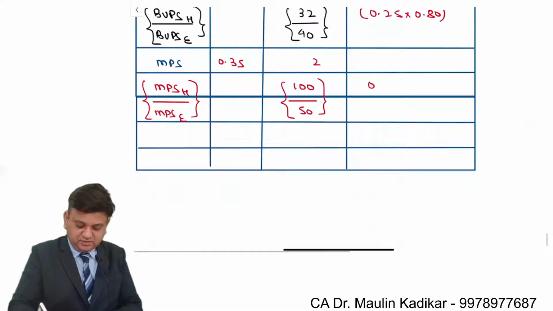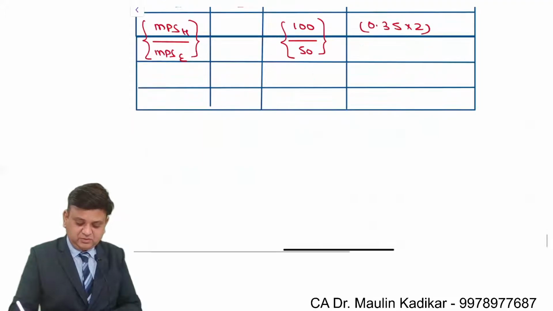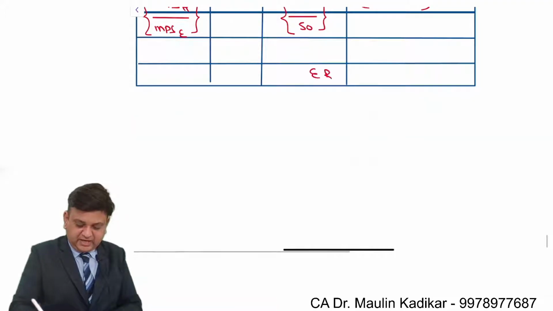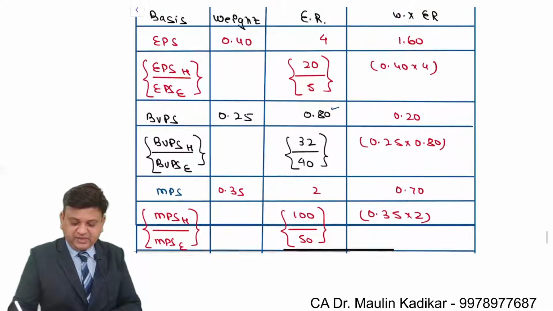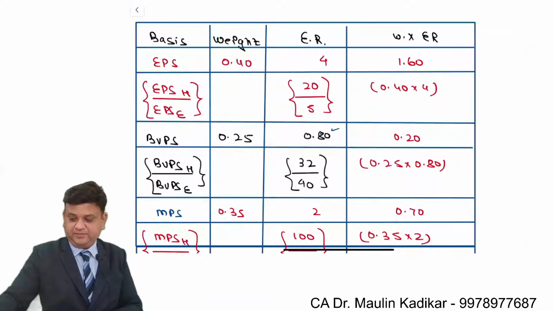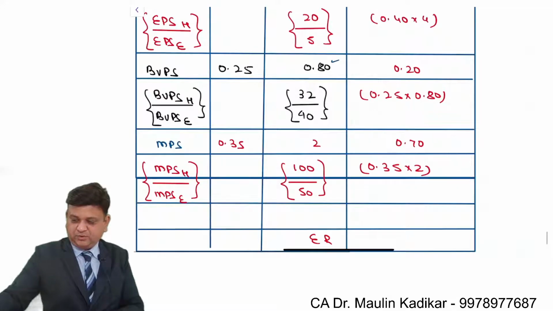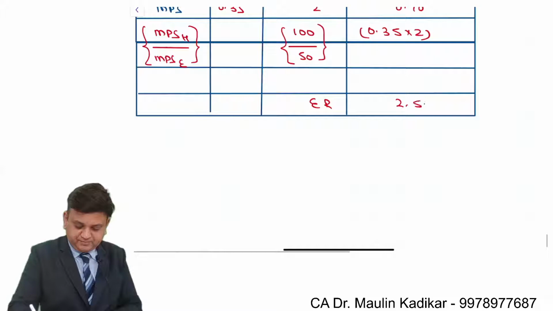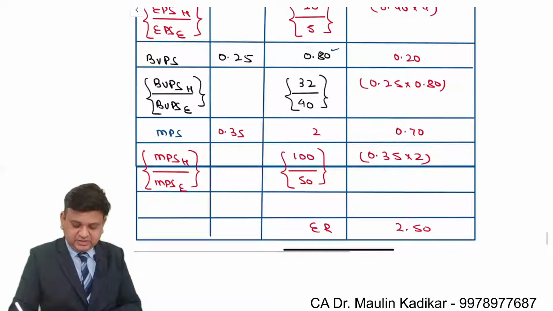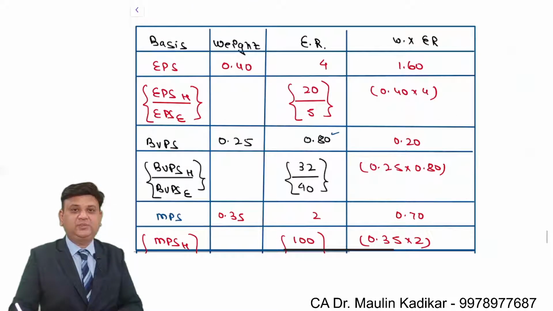Next, 0.35 into 2, that is 0.70. And based on this, the overall weighted average exchange ratio will be found. So use a calculator. 1.6 plus 0.2 plus 0.7 comes to 2.5. So 2.50 is the weighted average exchange ratio for the purpose of acquisition.